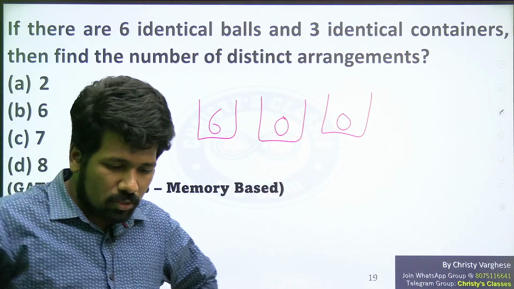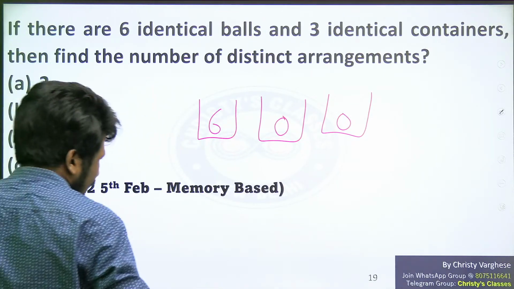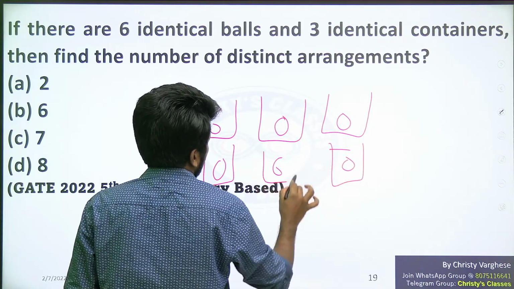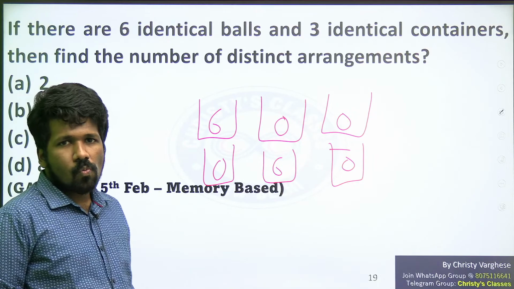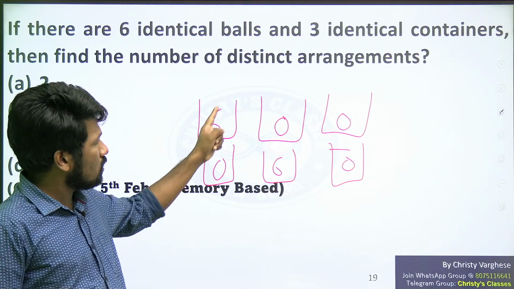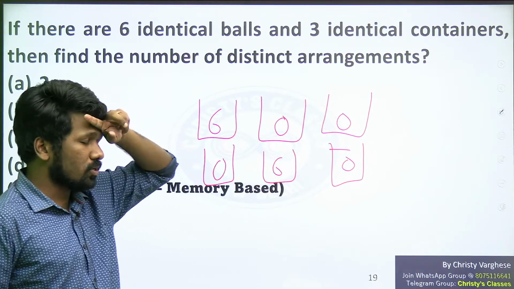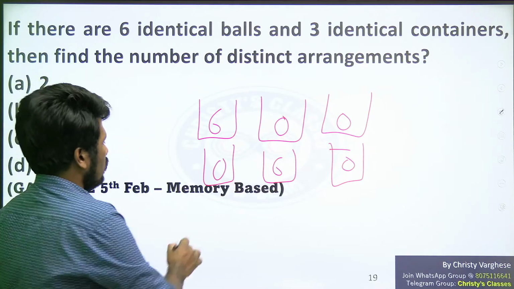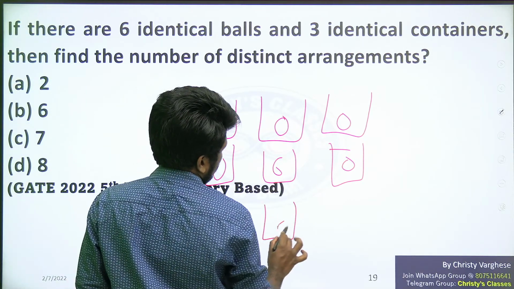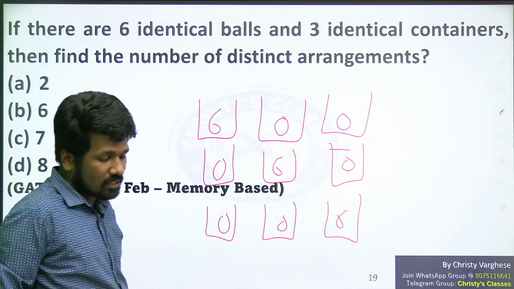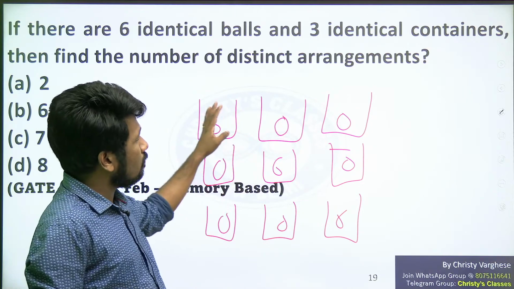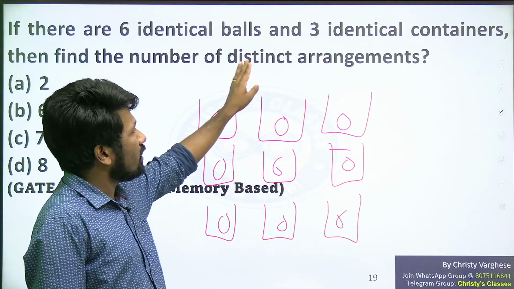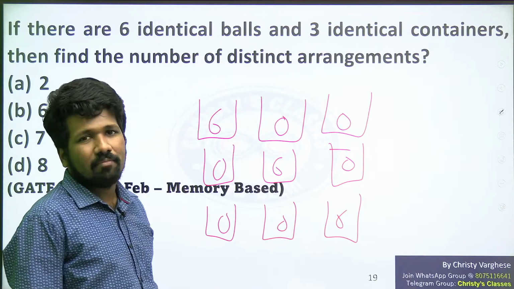Is that clear? 6, 0, 0. Now my question is 0, 6, 0, is it a different possibility or not? That means first container 0 balls, second container 6 balls, third container 0 balls. Is it different from 6, 0, 0? Or is it different from 0, 0, 6? Are they different or same? They all are same because the containers are identical. These are just rearrangements. That does not make a different arrangement. It is not a distinct arrangement. These 3 are the same arrangement itself.